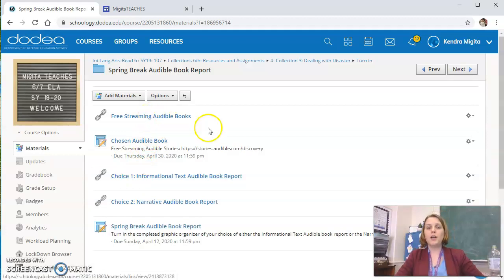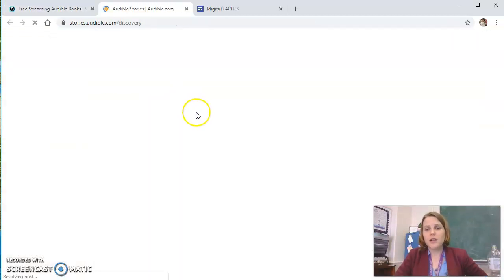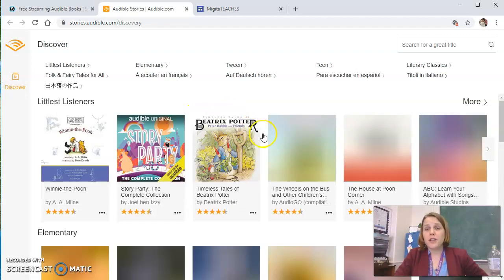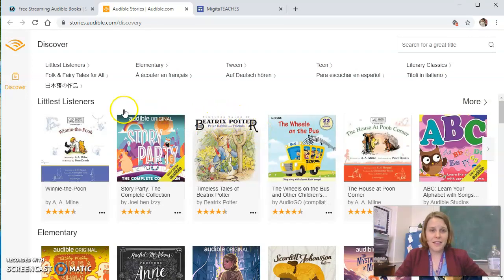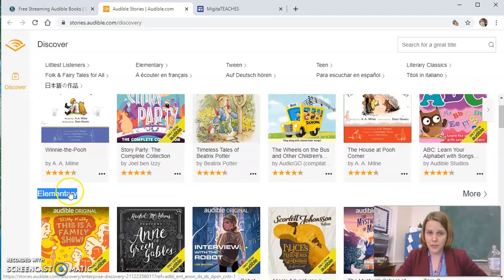Okay, so Audible is a really great audiobook program, and they have made all of their young adult novels and children's books free during this quarantine time. You don't have to log in or anything. You just go there and click on it. Now, you may not do a book report on Little Listeners. You may not do an elementary school book. You're not a little listener. You're not an elementary school student.